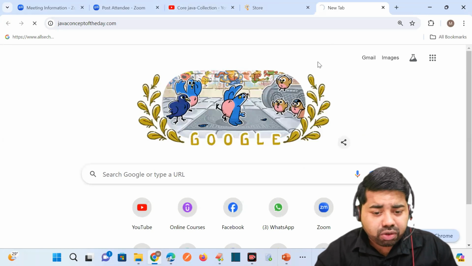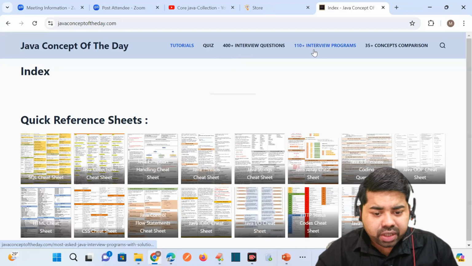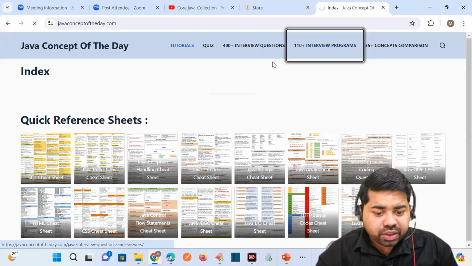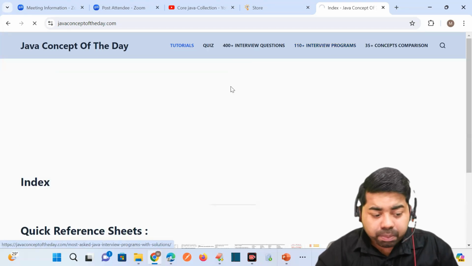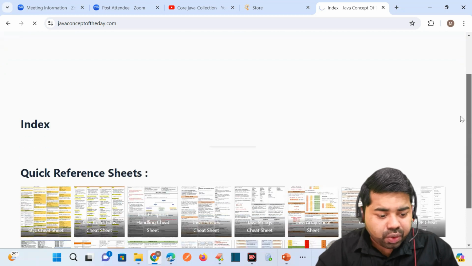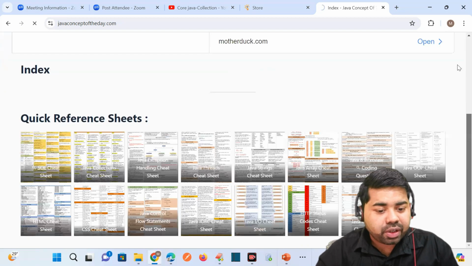All the concepts you will learn from here, and you can do the coding from Java concepts to web day. 80 to 90% of questions they will ask you from this website. Okay, so go to this website and you can explore, and do the practice for the coding. All the repeated questions are there with solutions. You can just go and start to write the code. Many of them are struggling to write this code.